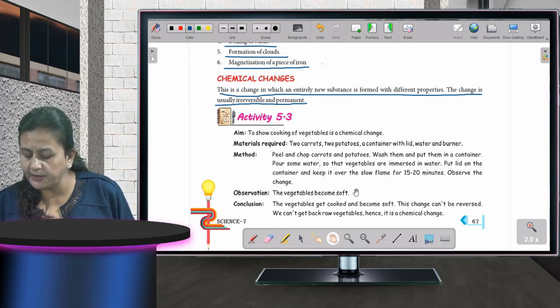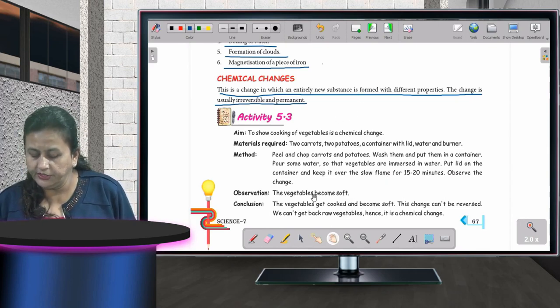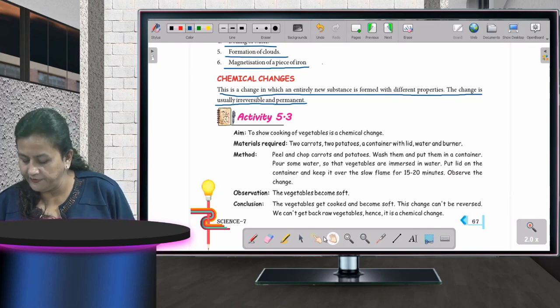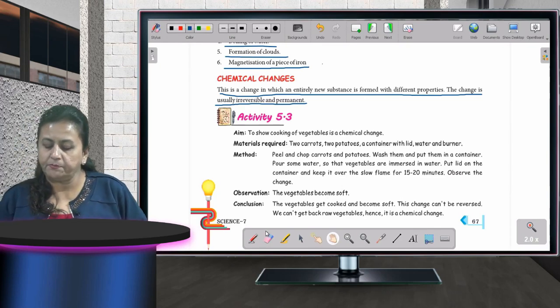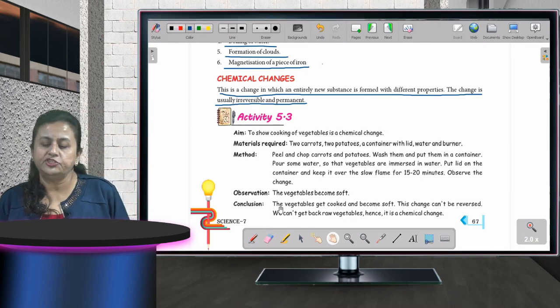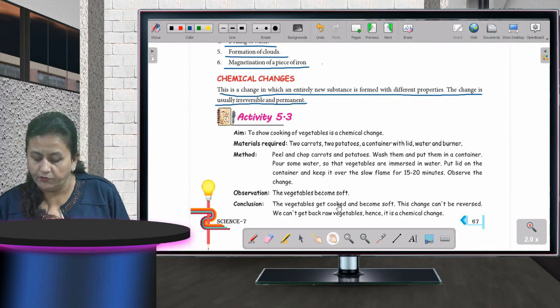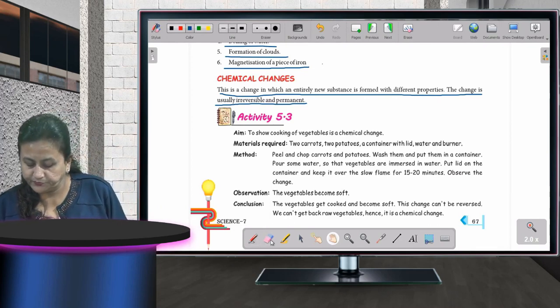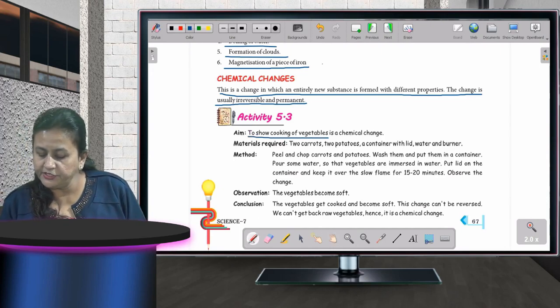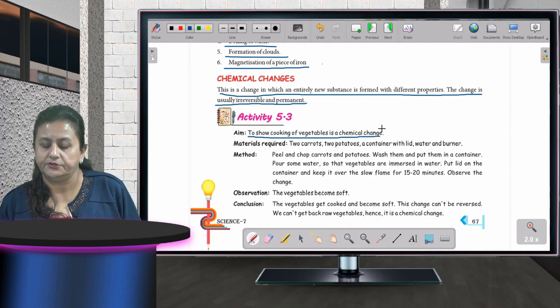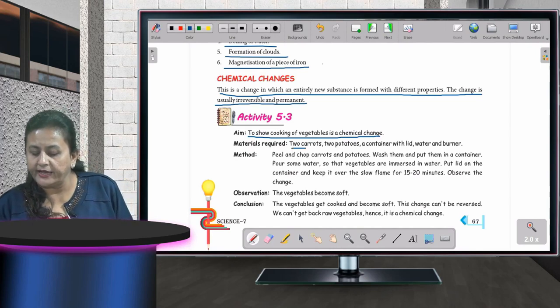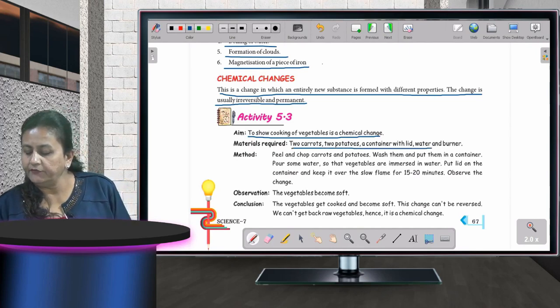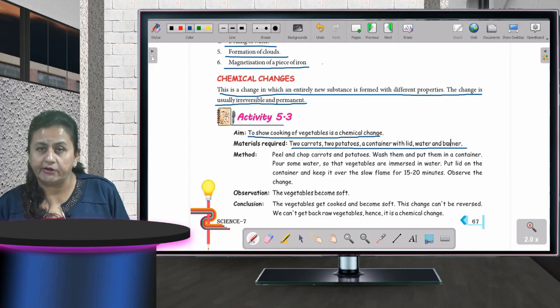There are a few examples shown over here. Different activities are there in which they have explained that chemical change is irreversible. What you will do? The first example is to show cooking of vegetables is a chemical change. Two carrots, two potatoes, a container with lid, water and a burner are required for it.